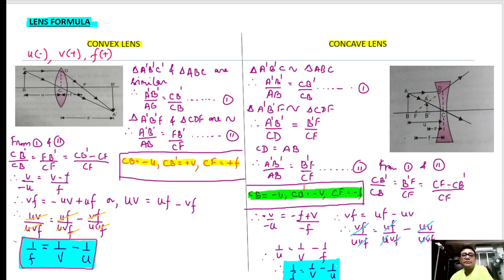This is the lens formula for a convex lens. Now let us see the concave lens. Now we are choosing this triangle A dash B dash, and we are choosing this triangle.